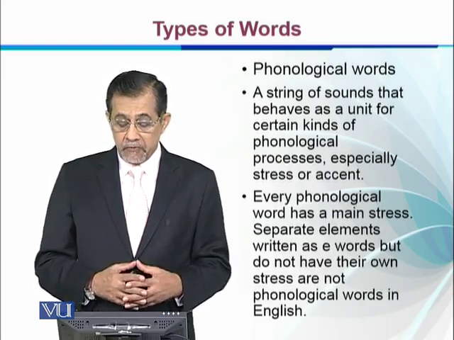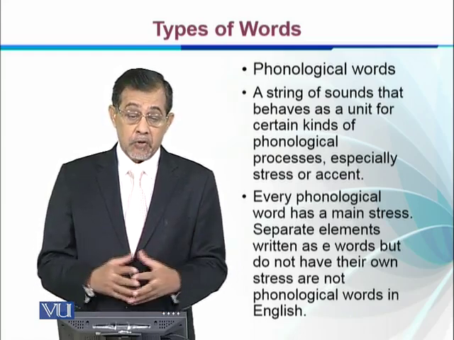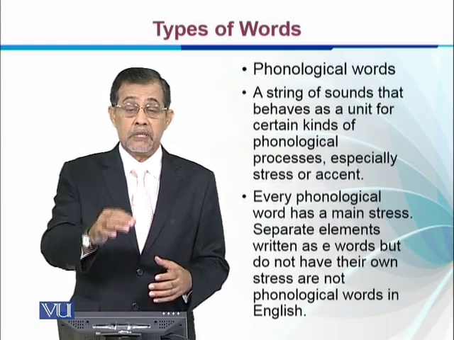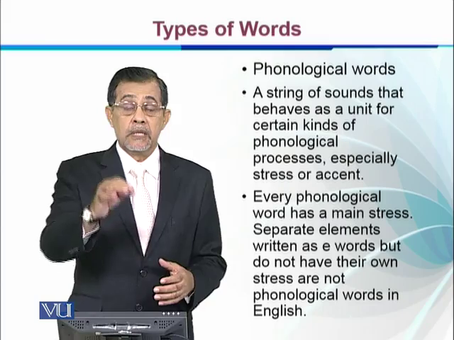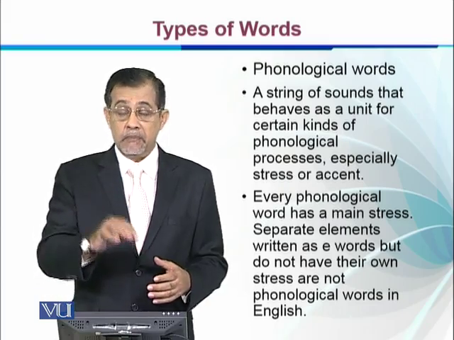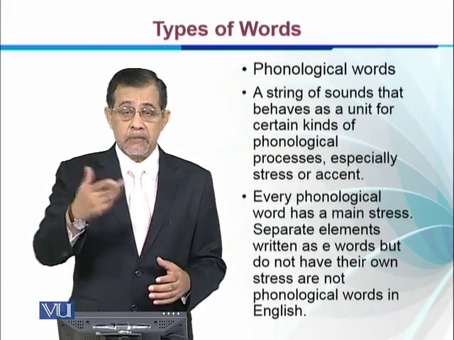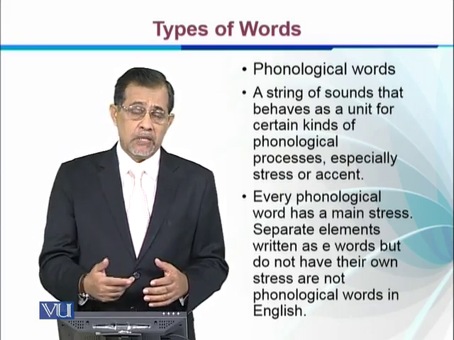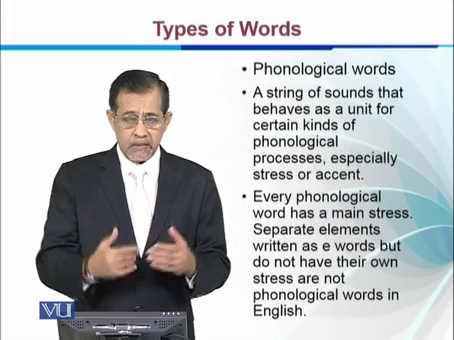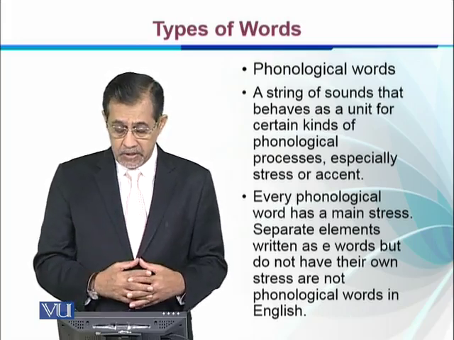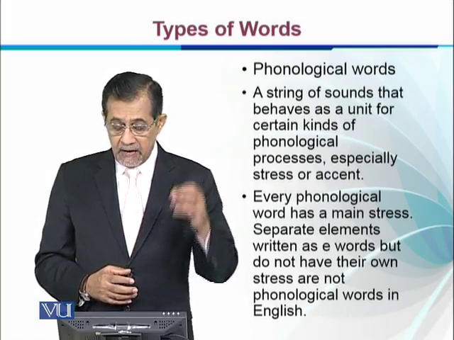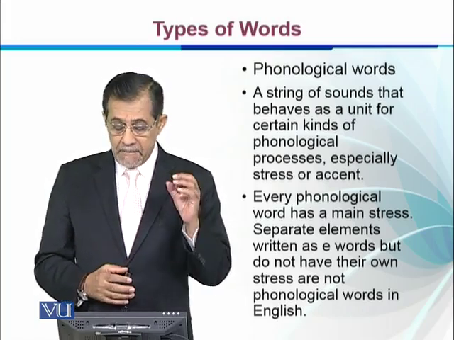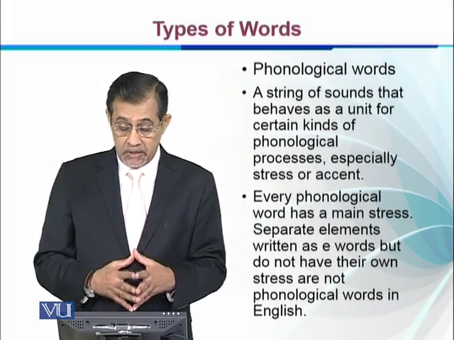Every phonological word has a main stress. We all know that a single syllable word has one stress in the beginning, a two syllable word has one stress on one of the syllables, a three syllable word has one stress on one of the three syllables, and this is how all English words have stress, right? Every phonological word has a main stress, primary stress.